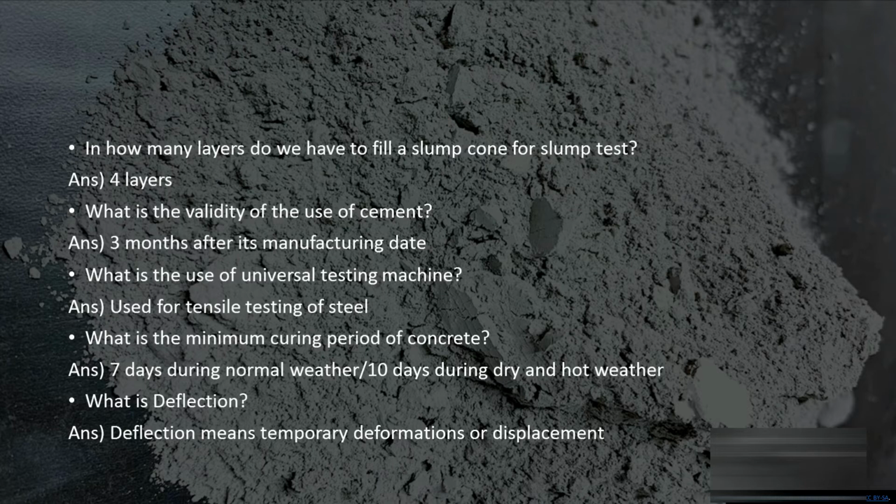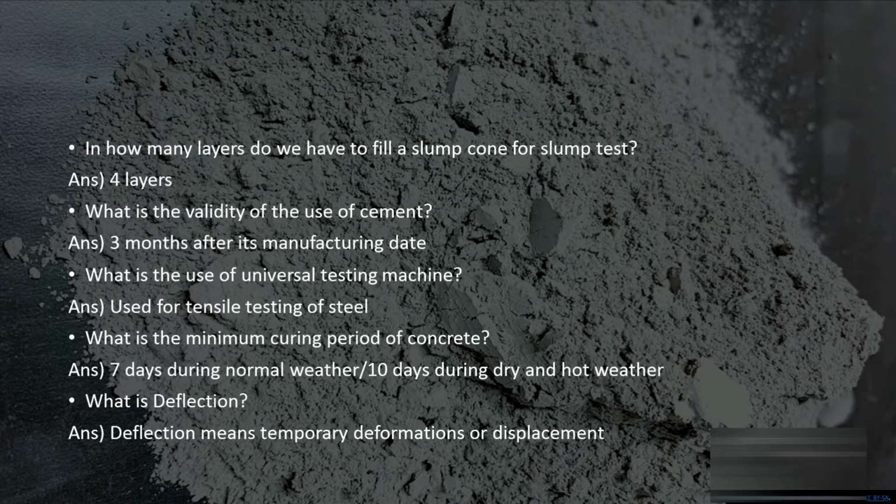After every one layer, we have to strike the mixture with continuous blows of a steel rebar or any other vertical stick. So after every layer, continuous strikes of steel rebar, and a total of 4 layers. We divide the slump cone into 4 different parts. And what is the validity of the use of cement? It's 3 months after its manufacturing date. So it has to be used within 3 months, because cement powder naturally loses its strength once it's manufactured. So use it within 3 months, simple as that.